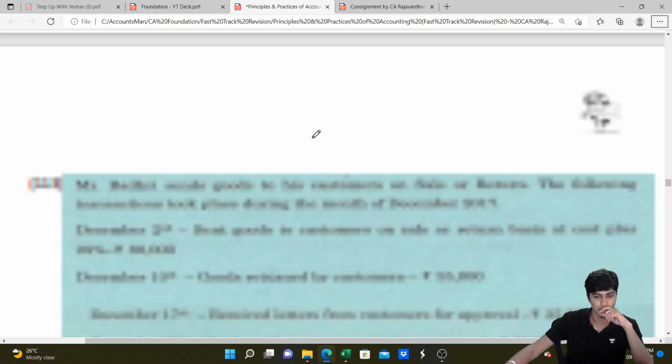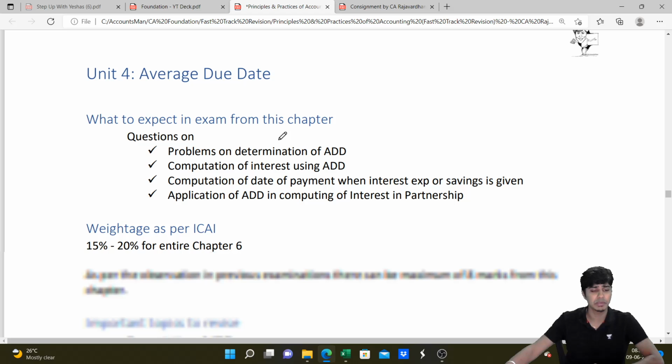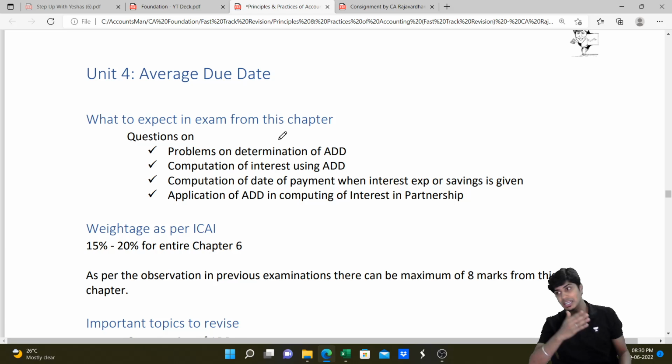So this is the relationship between trader, buyer, seller, lender, borrower. There are a lot of transactions happening between them, and there are a lot of bills due which need to be settled at multiple dates. There are multiple bills, multiple due dates. Settling multiple bills at multiple due dates is time crunching and a little difficult. So in order to ensure that multiple bills are settled on one single date, we take the average of all the due dates that are available to us. That is the concept of average due date.